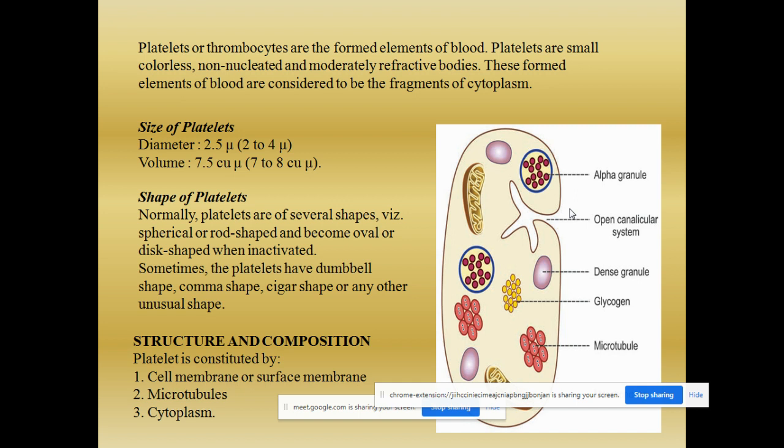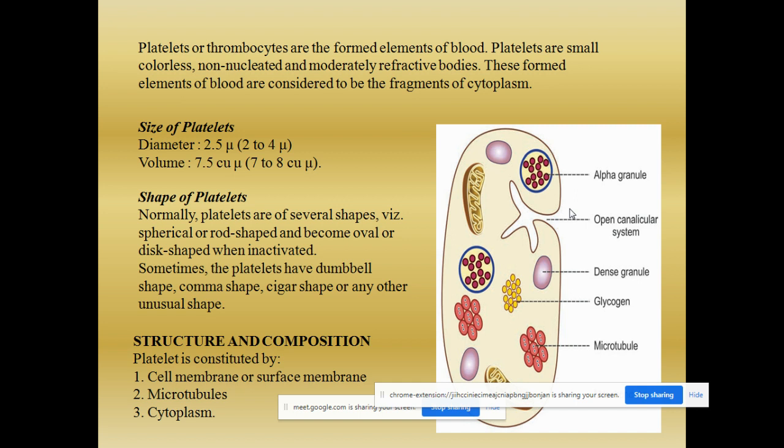Only the WBC cells are nucleated, whereas the RBC and the blood platelets are non-nucleated, and they are small refractive bodies, very small in size when you compare them with the other cells. They are called formed elements of the blood because they are the fragments of the cytoplasm.